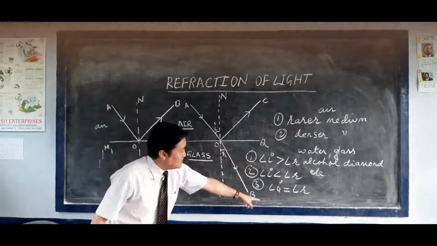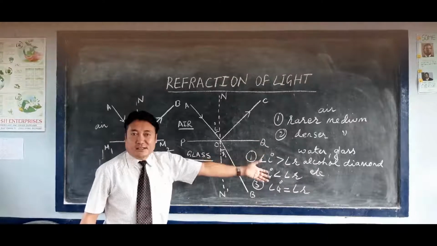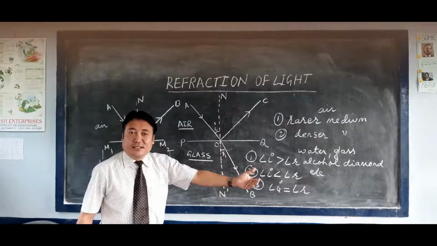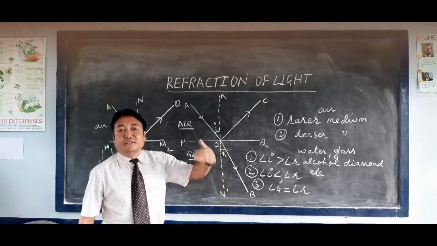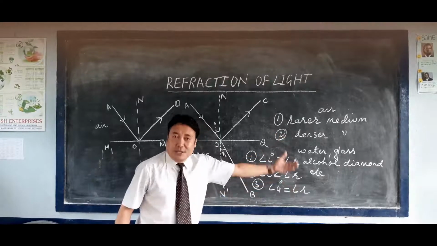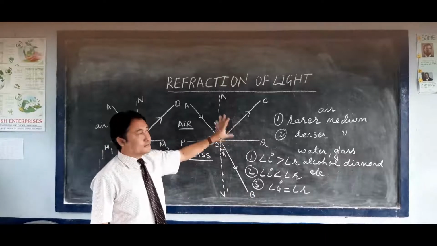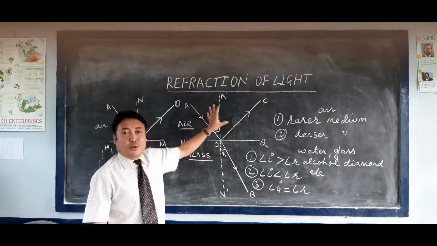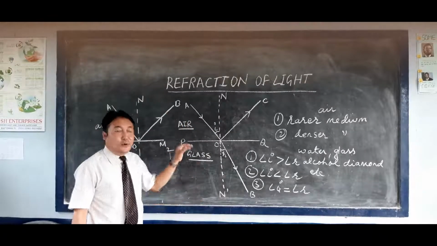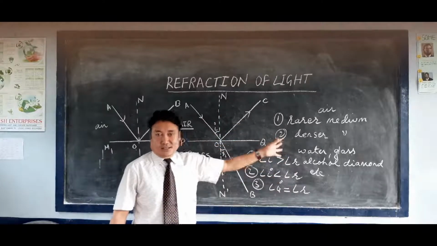So these are the conditions. When the angle of refraction becomes less, the angle of incidence becomes more. When the angle of incidence becomes less, the angle of refraction becomes more. And when the angle of incidence and refraction become equal. So all these conditions take place when the ray of light passes from rarer medium towards the denser medium or from denser medium towards the rarer medium.